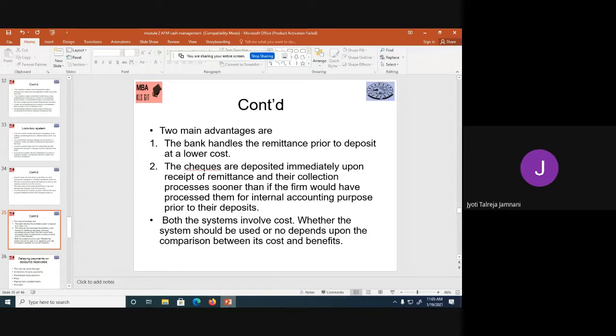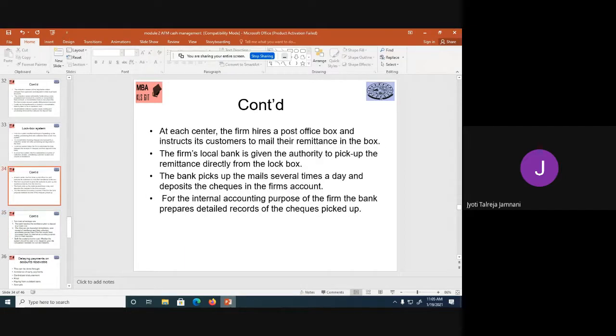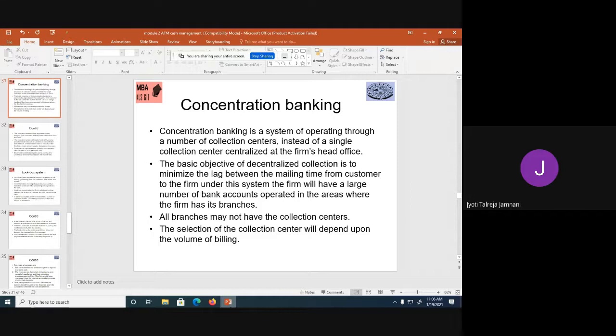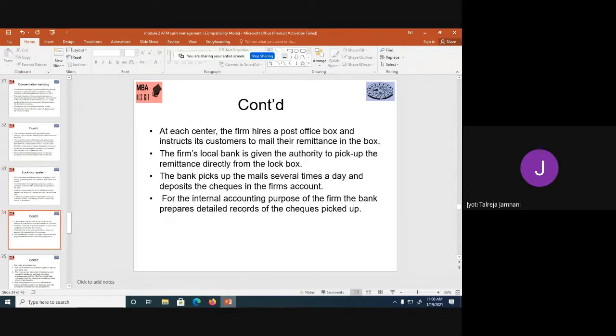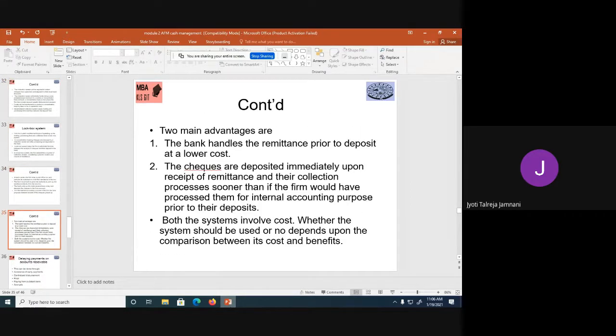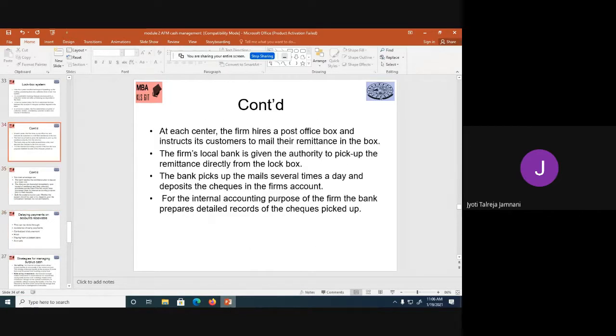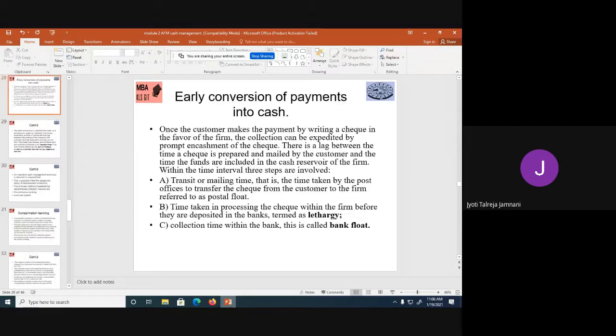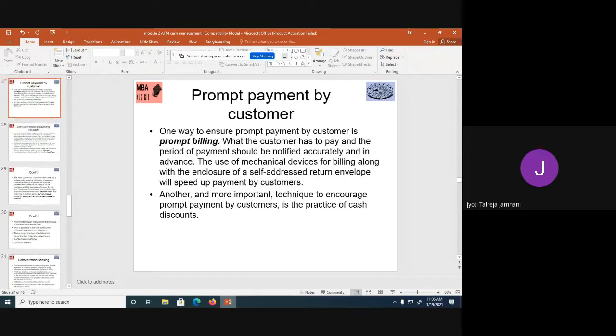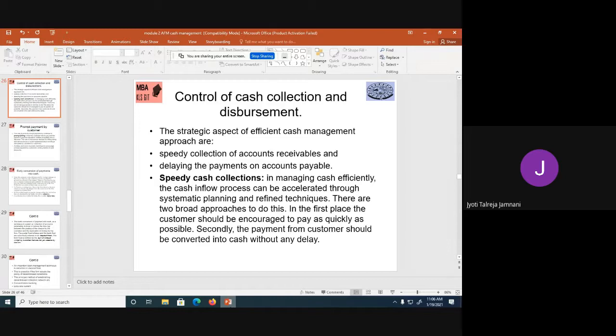So should I use concentration banking or the lockbox system? You can decide depending upon how much you're saving, how early you're receiving your money, and which system is more economical. So these were the two important concepts, concentration banking and lockbox system, which will help you to collect your money early and reduce your deposit float, which consists of postal delay, lethargy of the accountant, and the bank delay. Now, that was the first step, speedy collection, which I told you, discussing two things to do. One is speedy collection, and the second is here.